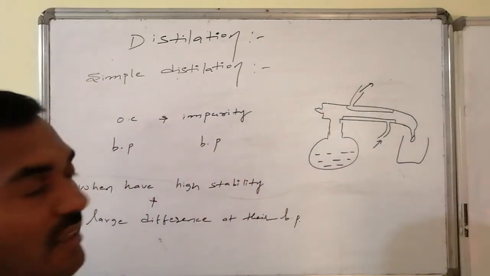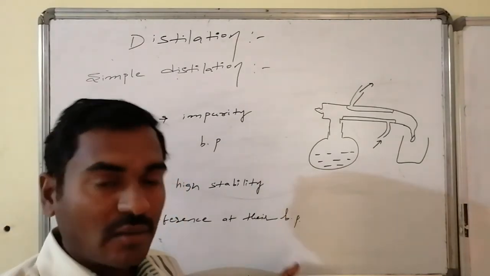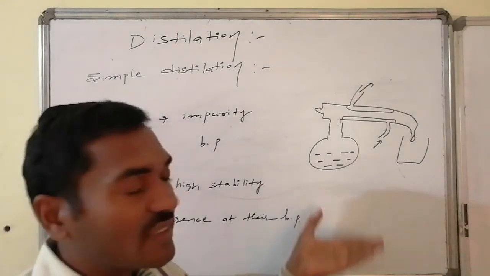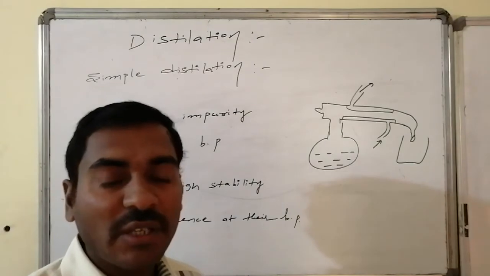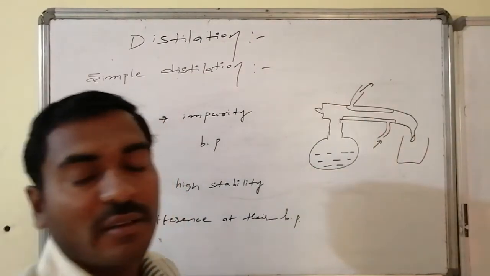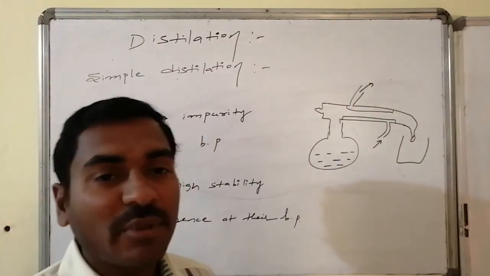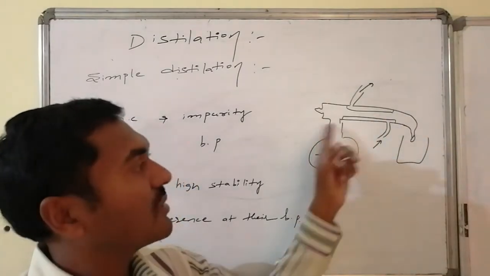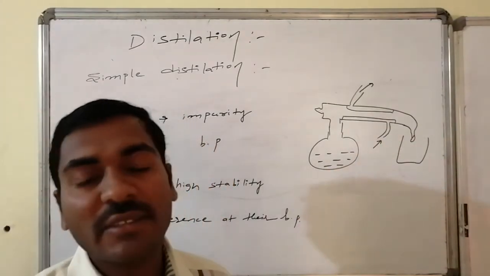Whatever the mixture is, that is taken in the round bottom flask and heated slowly to reach the boiling point temperature. Whichever has the lower boiling point first enters into the vapor state and is passed through the condenser, where cold water circulation is executed from the bottom. As a result, water circulation is continuously present. Due to this, the cold water temperature is very low at this zone, so the vapor condenses and is converted to liquid physical state. Thus it is collected in a vessel.